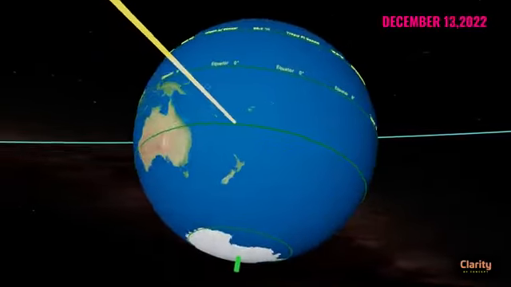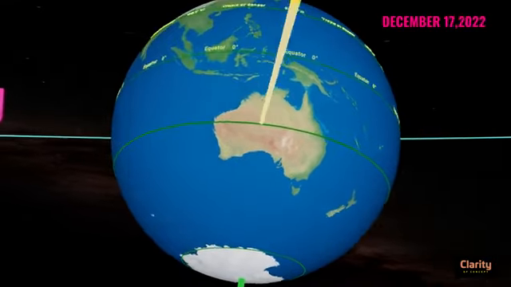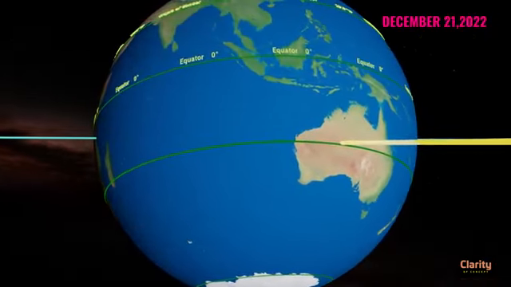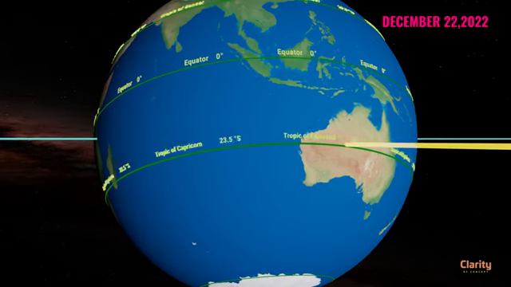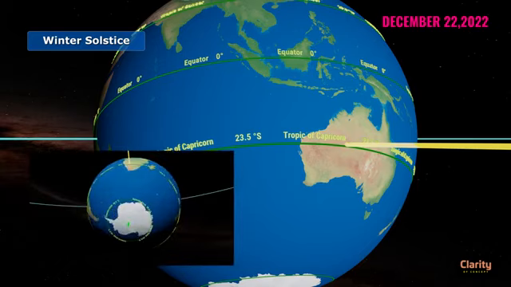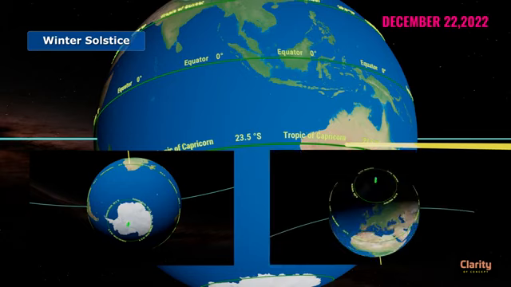The subsolar point reaches its peak south of 23.5 degrees on December 22nd. It does not go any further south. This limit is called Tropic of Capricorn. The sun appears to stand still for a brief duration here. Hence it is known as winter solstice. On this day, it is 24 hours daylight inside the Antarctic Circle and 24 hours night inside the whole Arctic Circle.